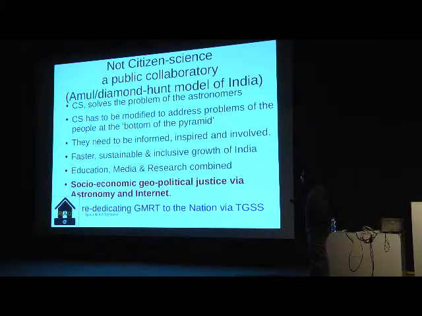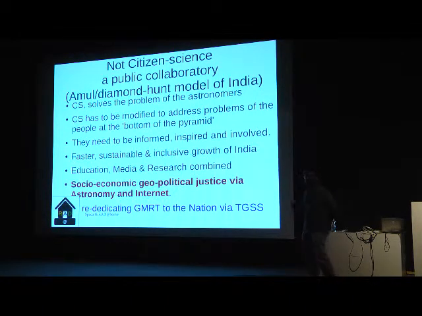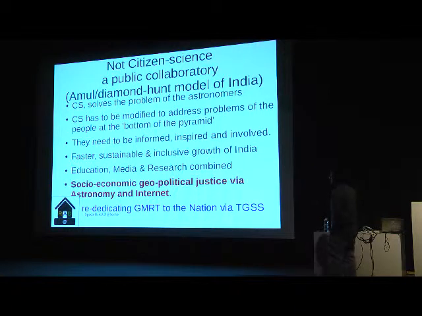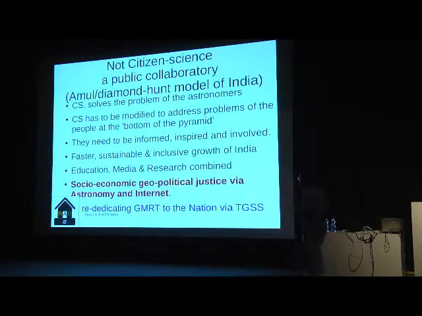It becomes faster because they supply samples for me. It becomes sustainable because I am not telling them to go and do a PhD and look for an astronomy job. Whatever job they can find at home, maybe they have a family problem and have to stay in the same city, let them do the job, but over the weekend they can continue. So it is inclusive of poor people and rich people, technologically, financially, resource-wise, everybody, rich as well as just internet-rich. So socio-economic and geopolitical justice via astronomy interest is a kind of big wording I have. But let me go ahead slowly and try to address this.